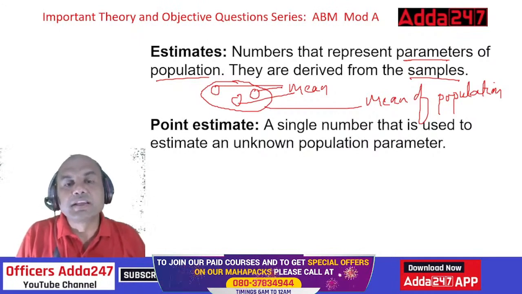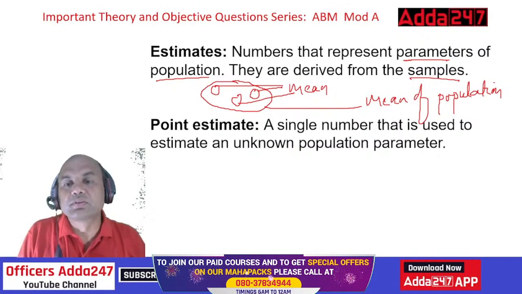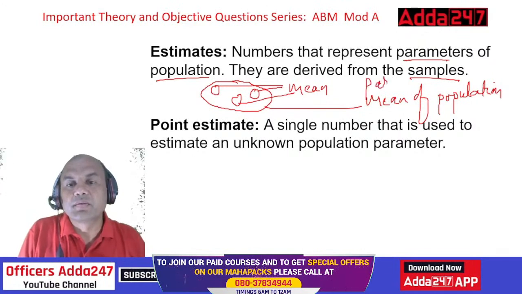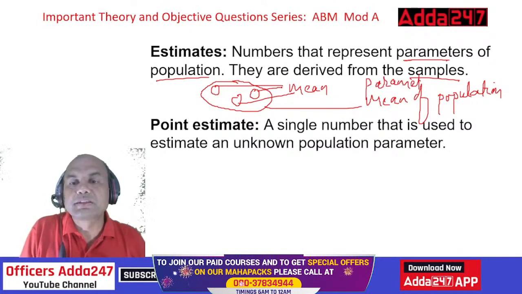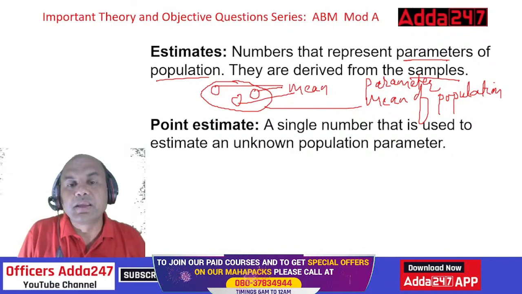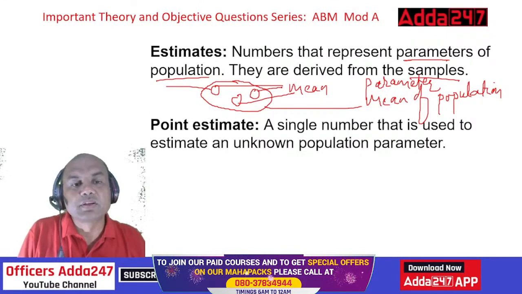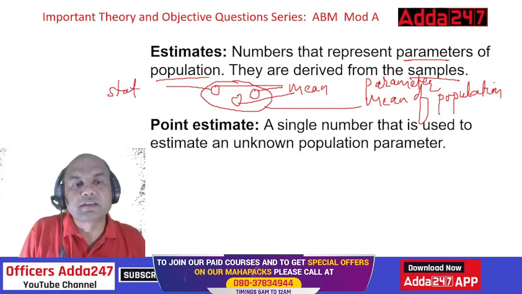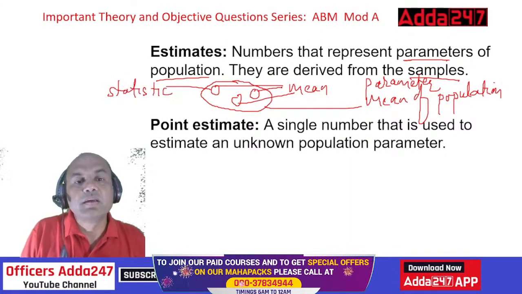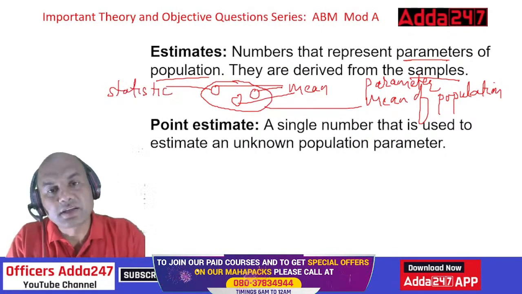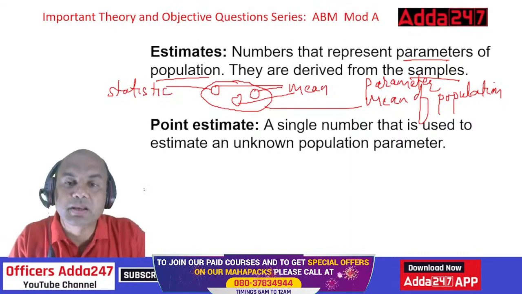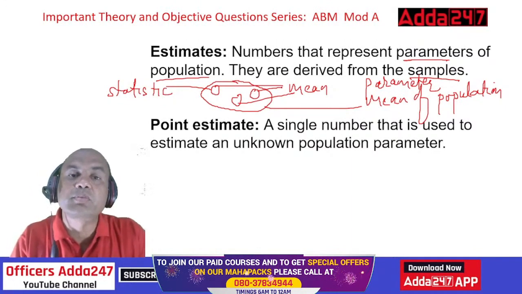This part for population is always known as a parameter. Mean of population is a parameter. And if I take it for a sample, this is known as a statistic. Mean of sample is a statistic and mean of population is a parameter. So estimate is always for the population.